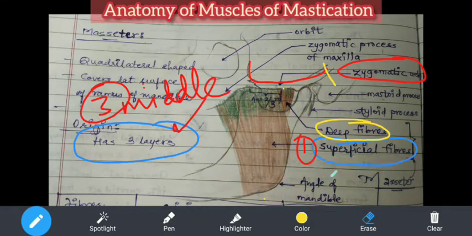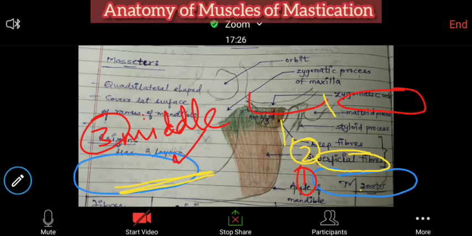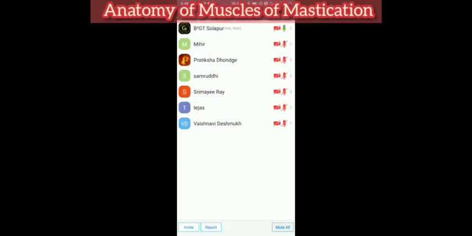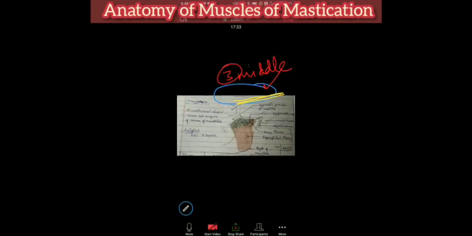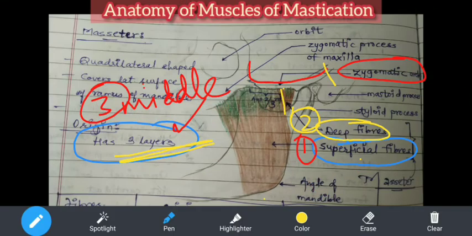Now the second fibers are the deep fibers, the deep layer of origin of the masseter muscle. So it comes from the posterior 1/3. No, I'm sorry. Someone is talking. If you could please, because it's disturbing all others, I'll mute them. Okay, I'm sorry. This posterior 1/3 does not give rise to the deep fibers. Deep fibers arise from the deeper aspect.